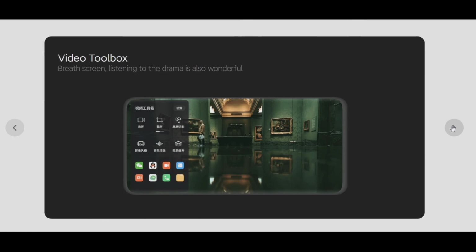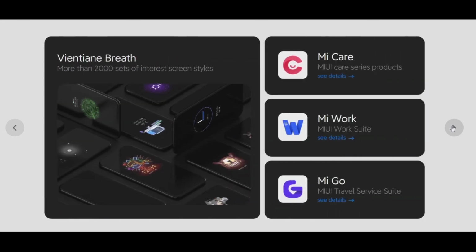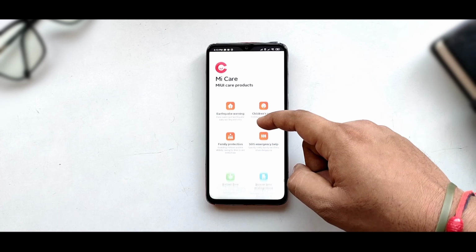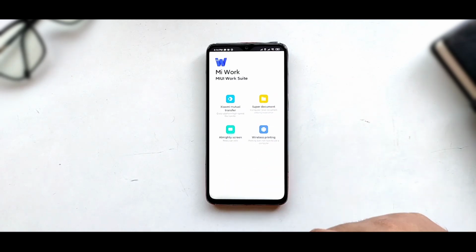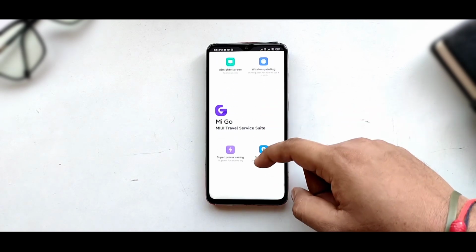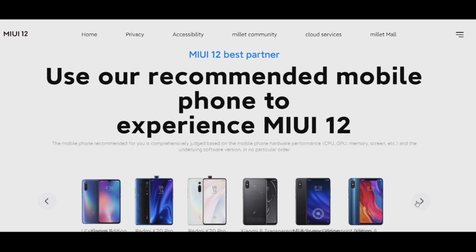For video toolbox, there is no need for any extra launcher because you can get an inbuilt video toolbox. You can get dynamic minimalistic mode, also smart travel and upcoming events would be intimated to you, by which you can give your device a more ultimate look. In this you can get MI Care, by which you can protect your device, also about warranty. MI Work option is also found, wherein you can access Microsoft Excel and so on. Here they recommend that if you use MIUI 12 on these devices, then a good experience can be received.